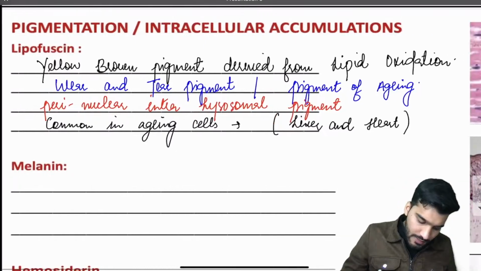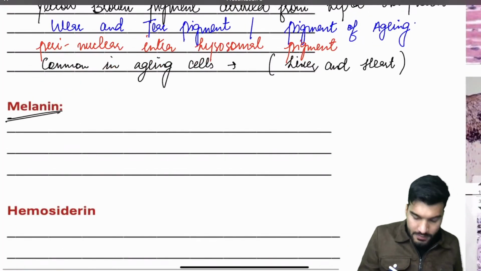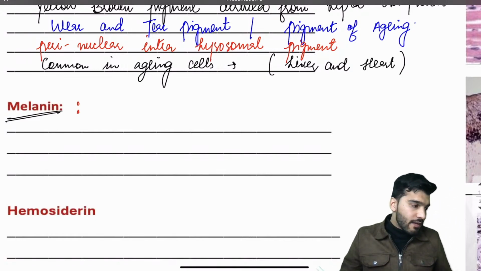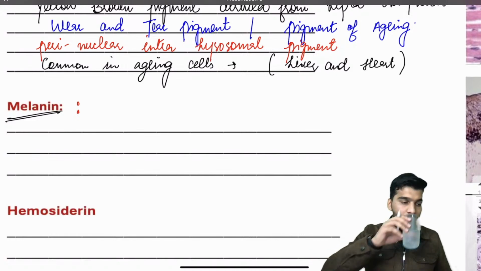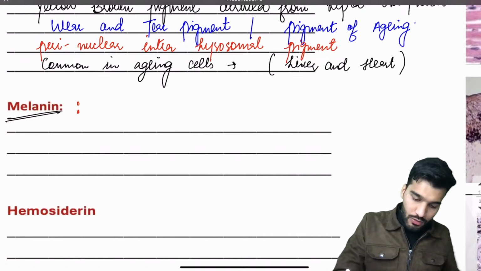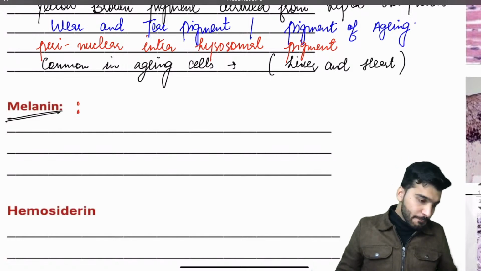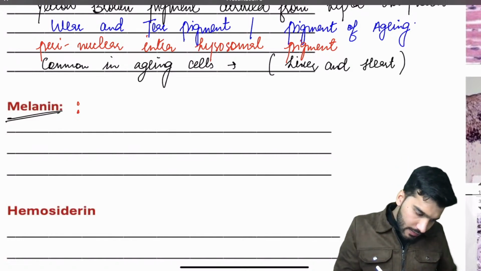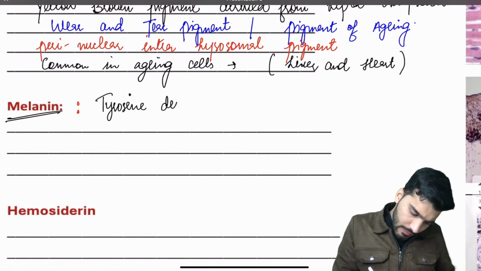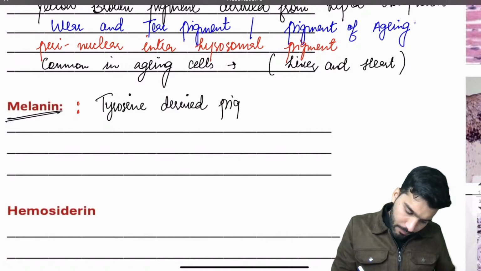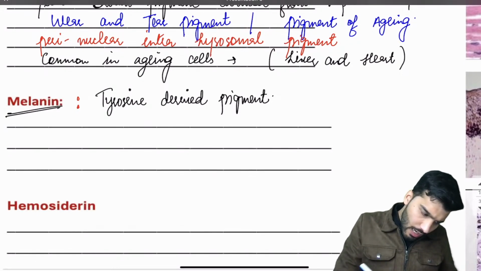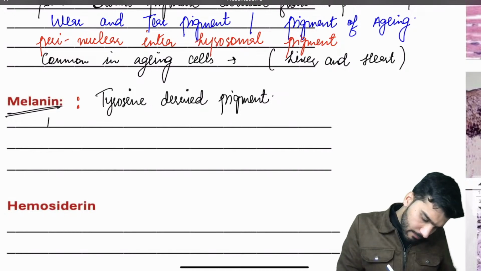Very good. Next one, fast. Melanin. Melanin is derived from which amino acid? Very good, it's derived from tyrosine. It's a tyrosine derived pigment. Now remember that it's a dark black or brown pigment.